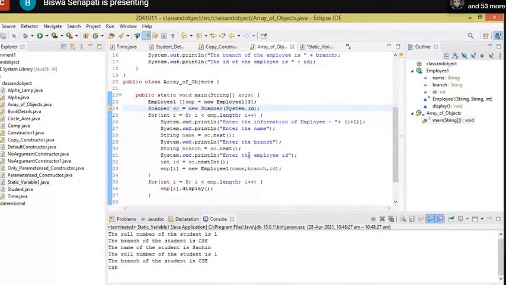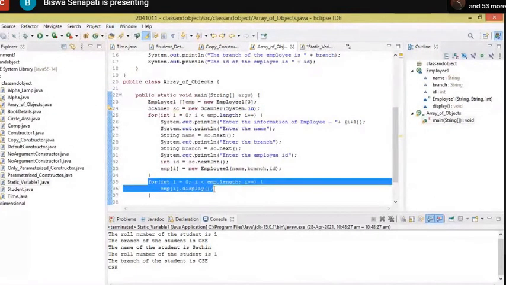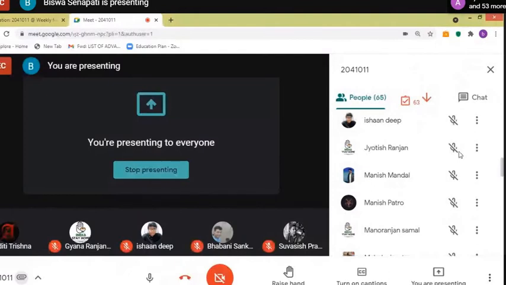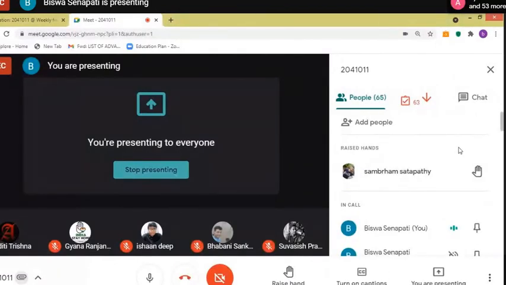Okay, so like that this process is repeated, and for all the objects I am displaying the data members by calling EMP[i].display. Any doubt you can ask now. Yes, Sambram, tell.